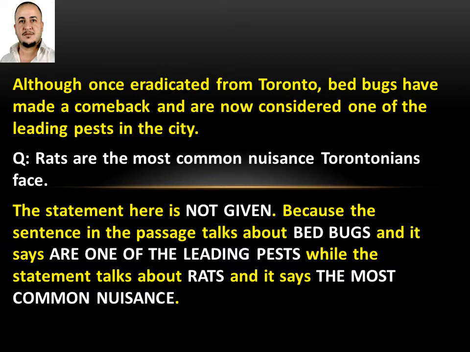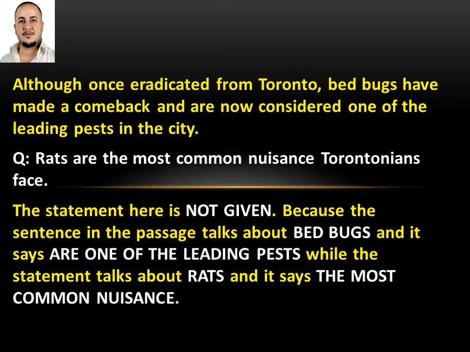The statement here is not given because the sentence in the passage talks about bedbugs, and it says they are one of the leading pests. "One of" here made the difference. Why? We will come to it. While the statement talks about rats and it says the most common nuisance.